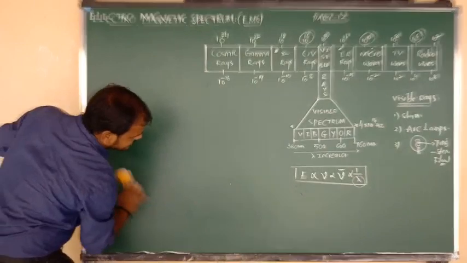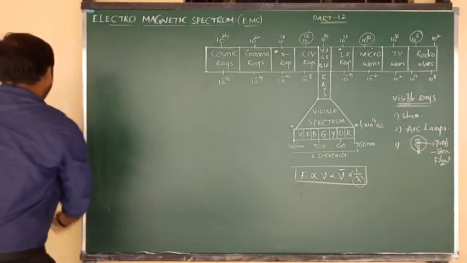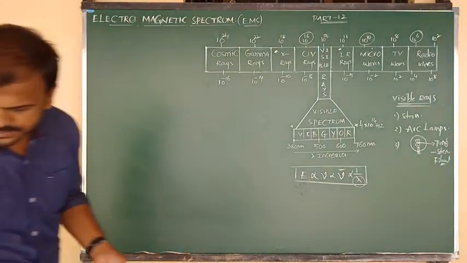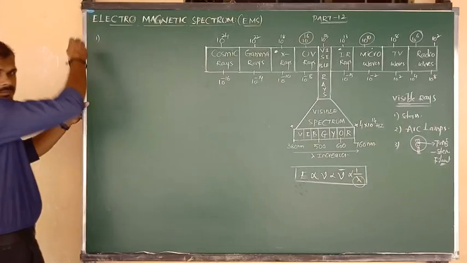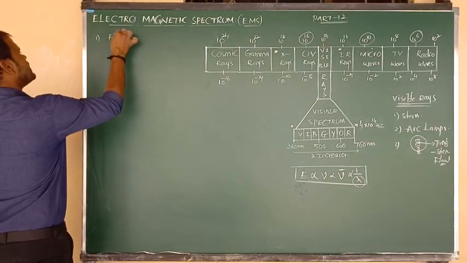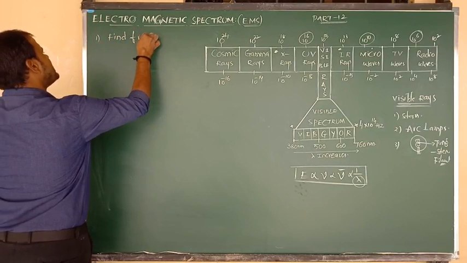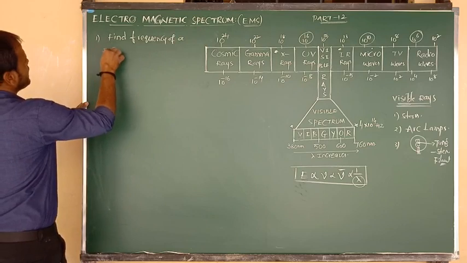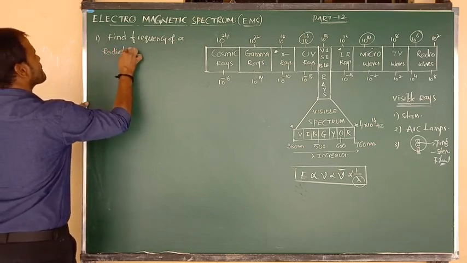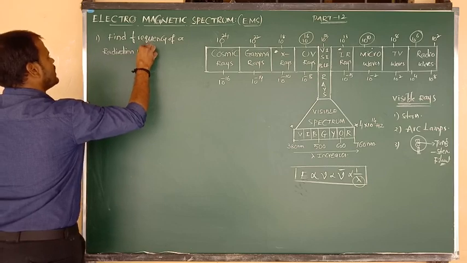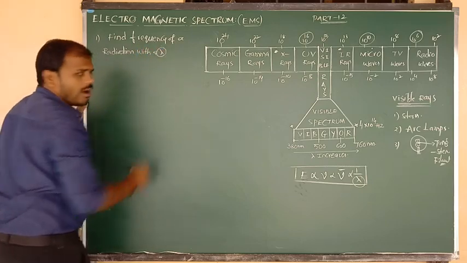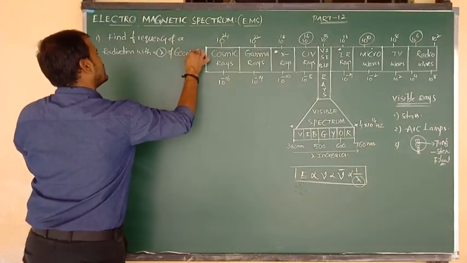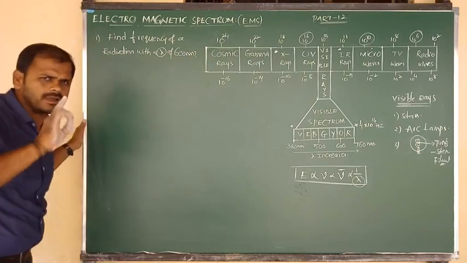Yes, so let me consider question number 1, Nana. The question is: find the frequency of a radiation with a wavelength lambda of 600 nanometer. This is the question, beta.